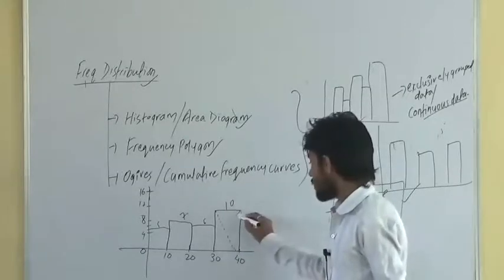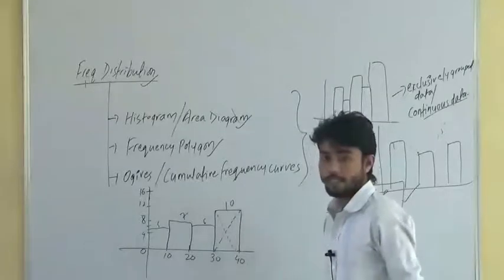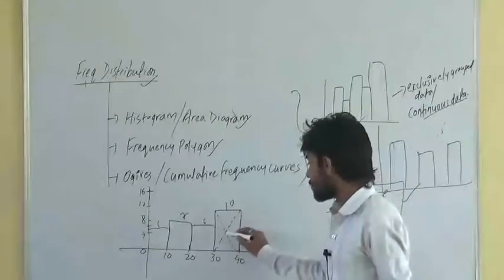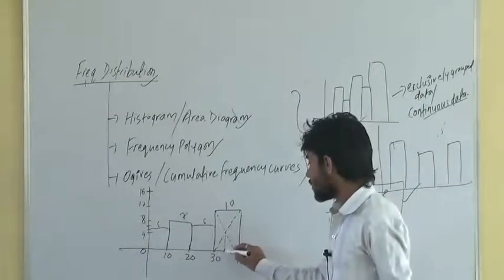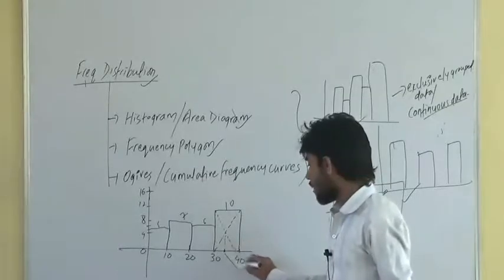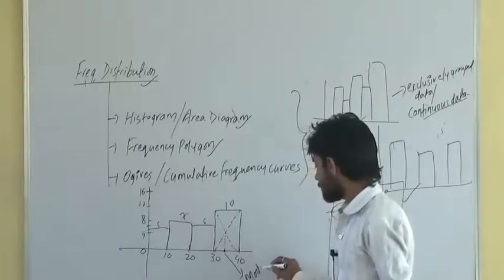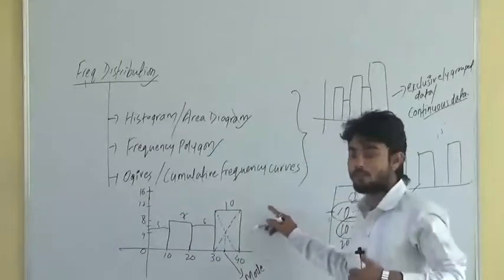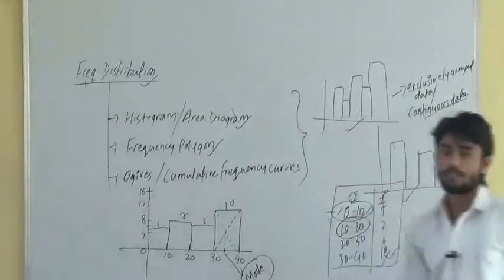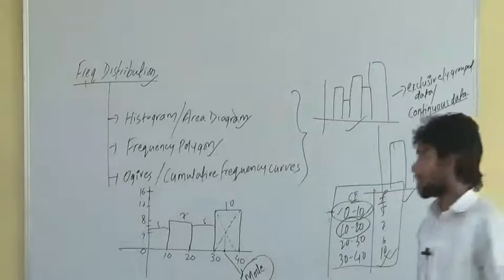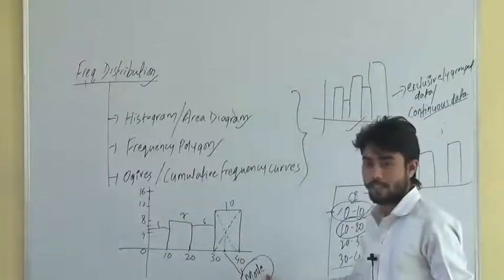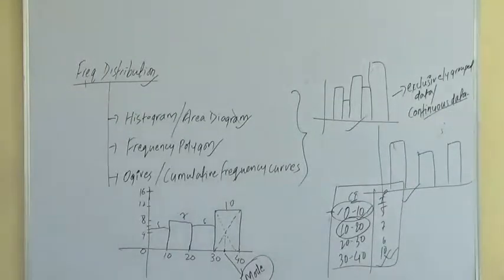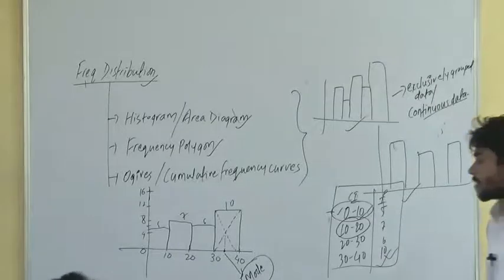You have to draw these two corners here, and then we have to find this point here. This point will be called the mode. The conclusion is nothing but a histogram is used to calculate the mode of the data. Getting it? This is the way mode is calculated using a histogram.